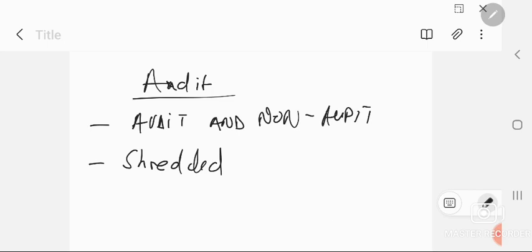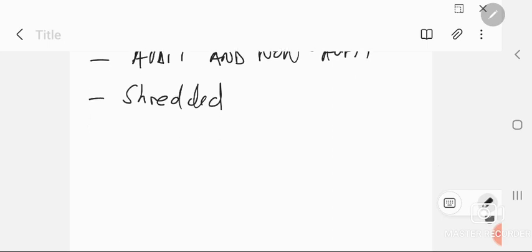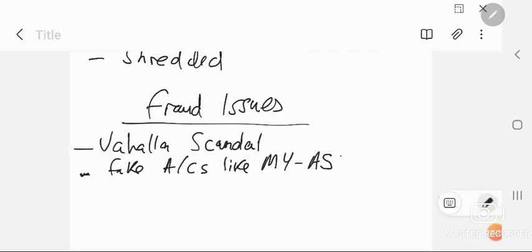And when we look at the fraud, the fraud issues were quite a number. Let's try to summarize some. There was what they called the Valhalla scandal, which brought about fraud indicators, where they were using fake accounts. Let me write some details. We talked about the Valhalla scandal. They made fake accounts like the MYAS accounts. These were fake accounts that they were using for fraud, and that's one fraud issue.